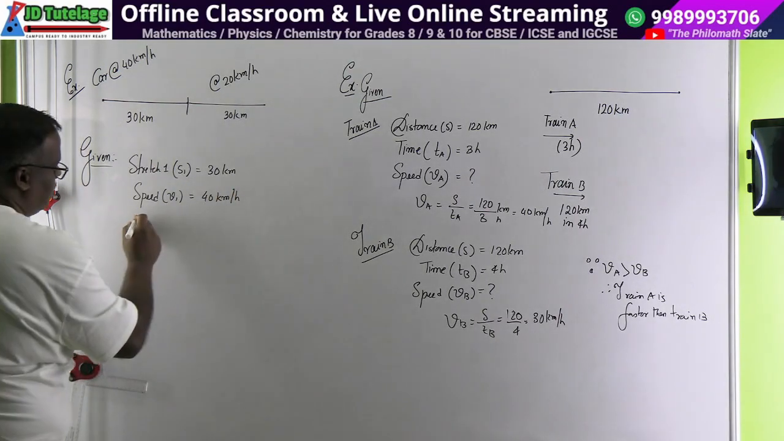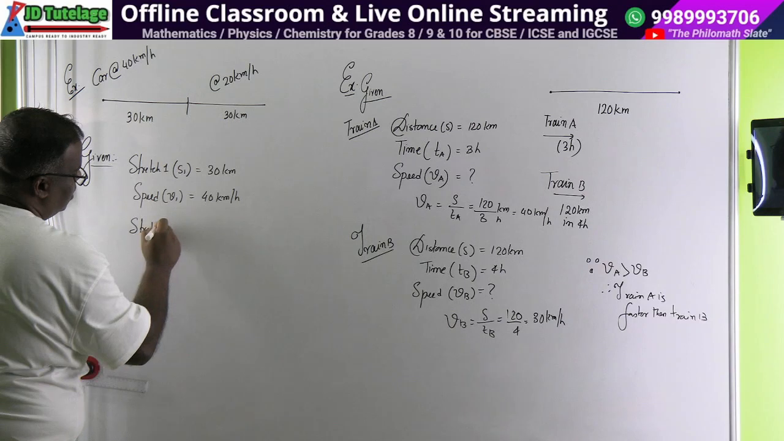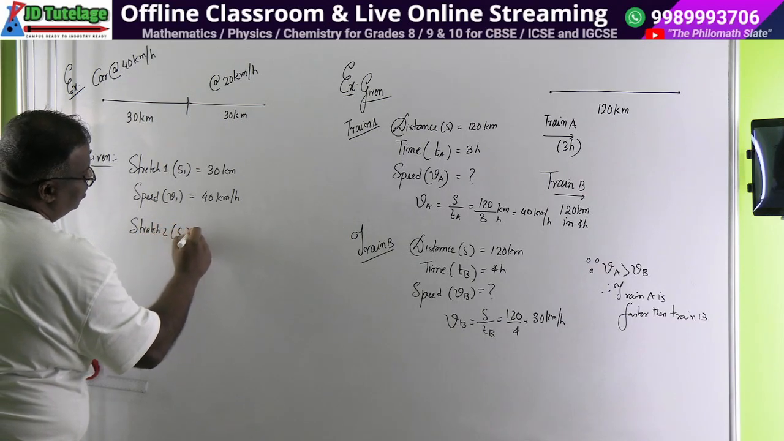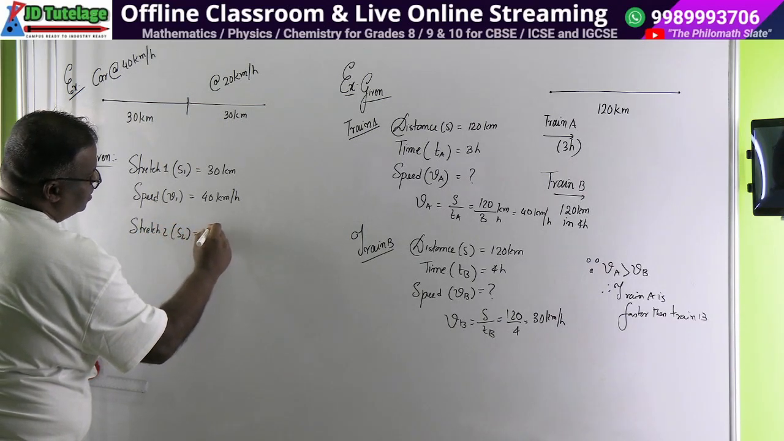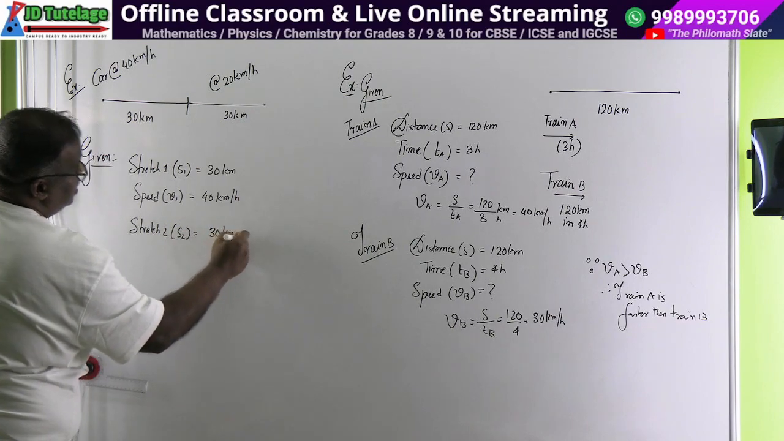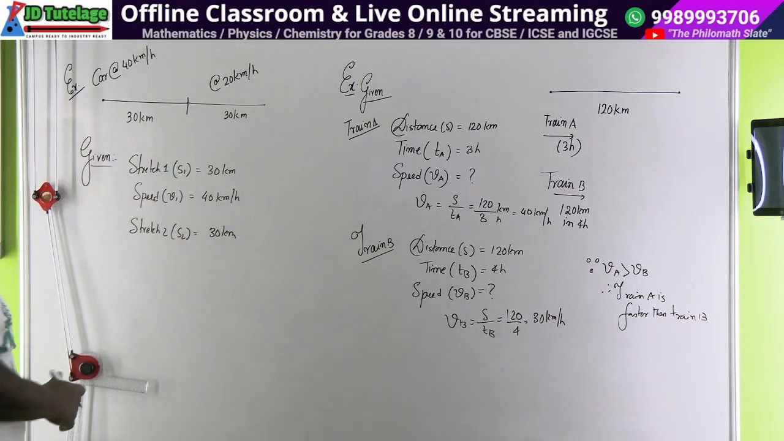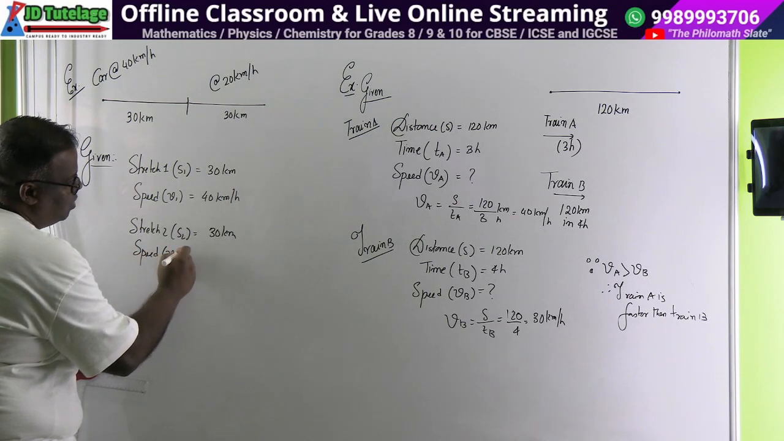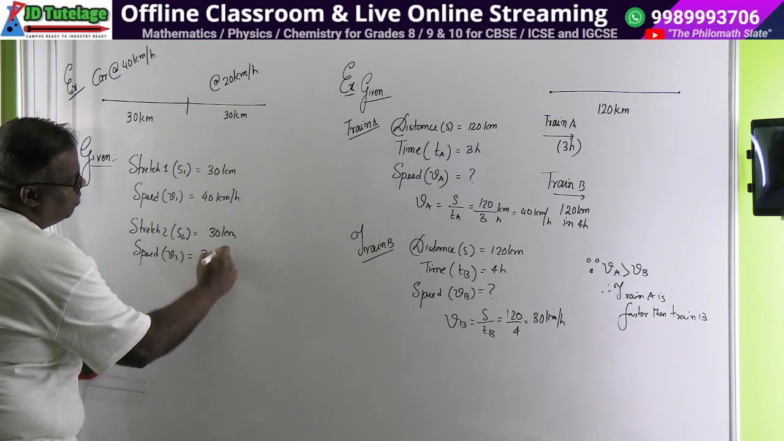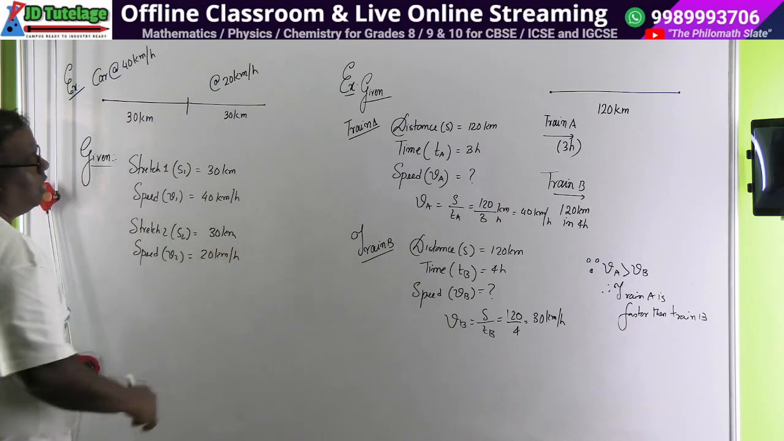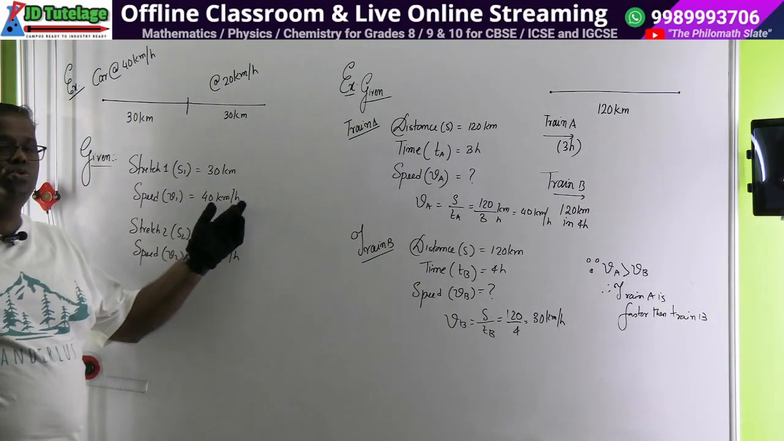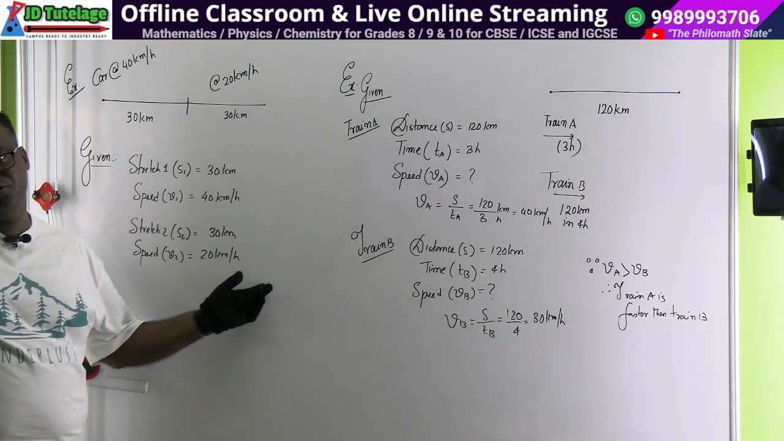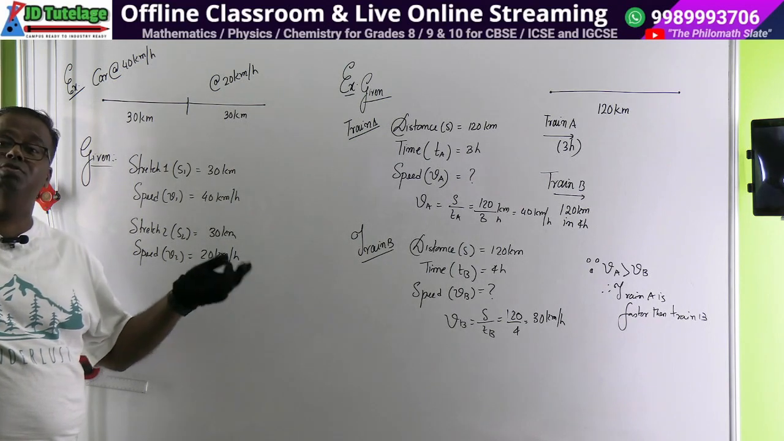Then we are given stretch 2, which is S2, which is equal to how much? 30 kilometers. See, if the visualization is there, you know the problem. And your speed is V2, which is equal to 20 kilometer per hour. Now, this is like how much you scored in history, how much you scored in physics. Overall, you have to find your average speed.